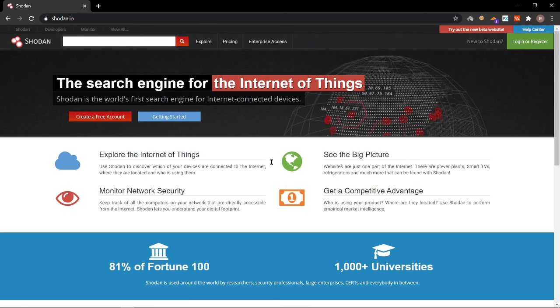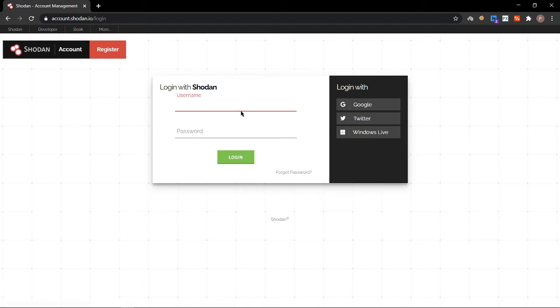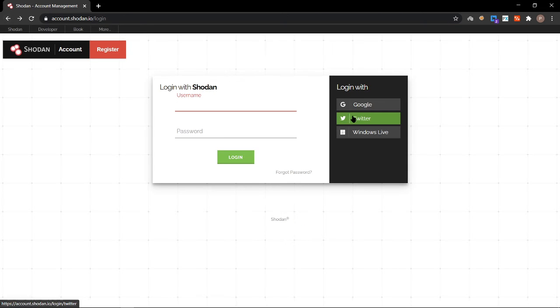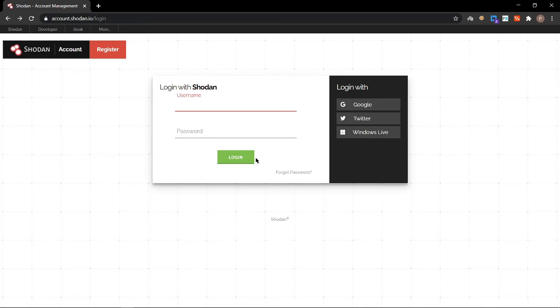Let me move on to Shodan. After entering Shodan, you must register or log in. For registering, you can use your Google ID. Okay, finally an error, bad gateway. What happened? Let me try again. There's some problem with Shodan, it seems.